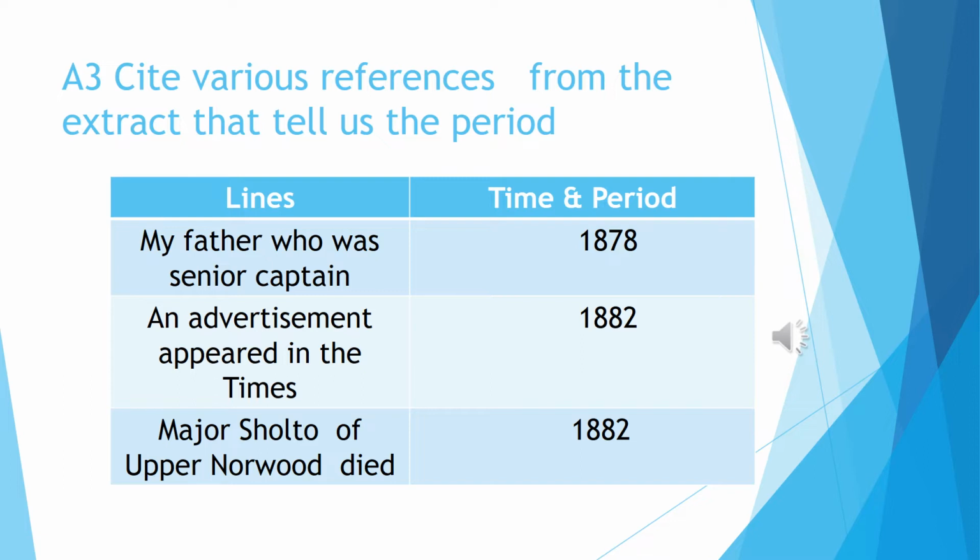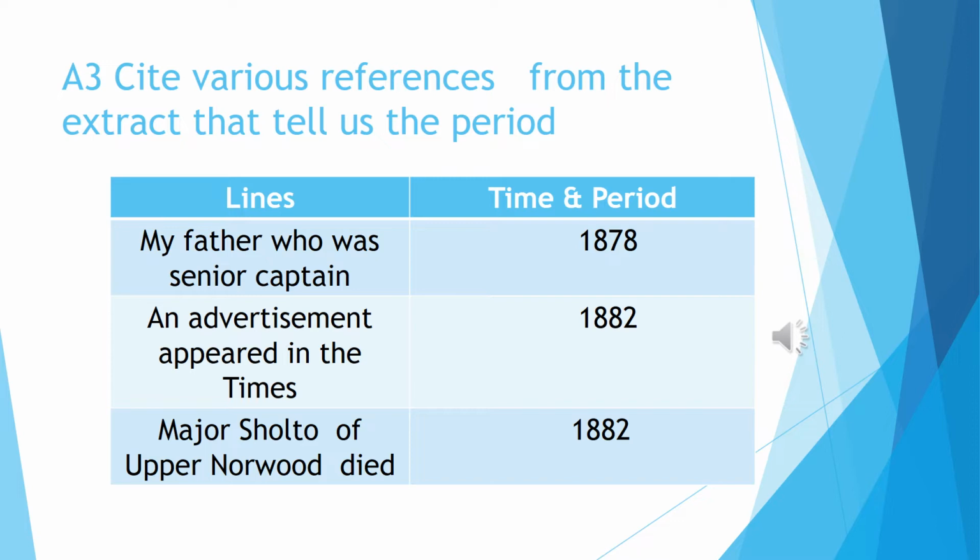First one, I'm reading it for you. "My father, who was senior captain." The period which it talks about is 1878. Next one, "an advertisement appeared in the Times." It talks about the 1882 time or period. Last one, "Major Sholto of Upper Norwood died." It talks about the year 1882.